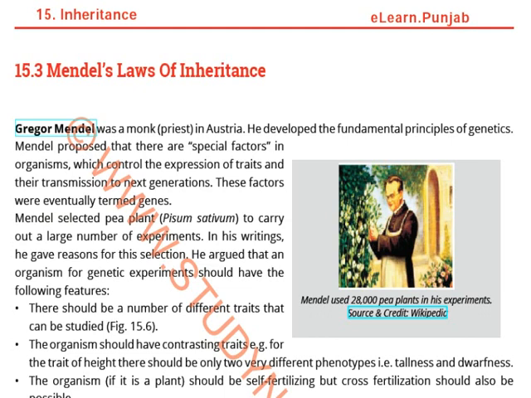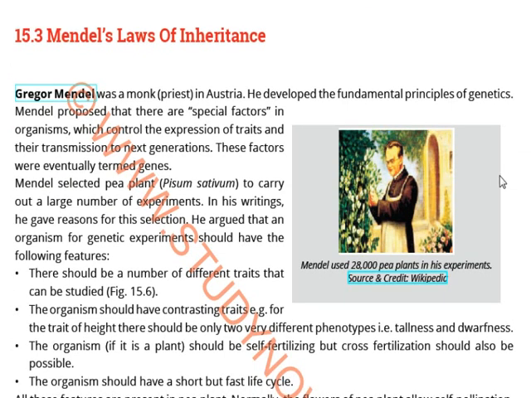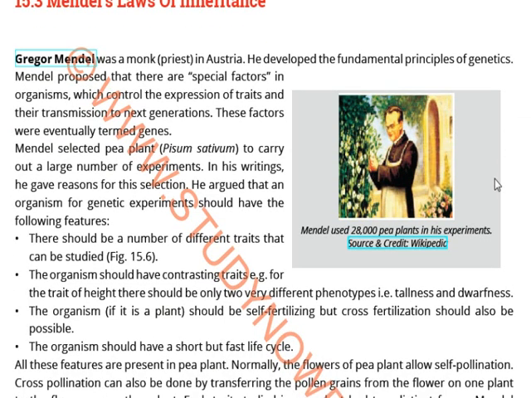So actually Gregor Mendel was a monk. He was a priest in Austria. He developed the fundamental principles of genetics. Mendel proposed that there are special factors in the organisms which control the expression of traits. Actually, he was hinting towards the concept of genes, but definitely at that time it was unknown. These factors were eventually termed as gene.